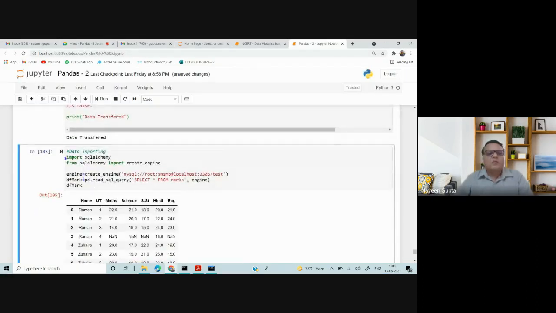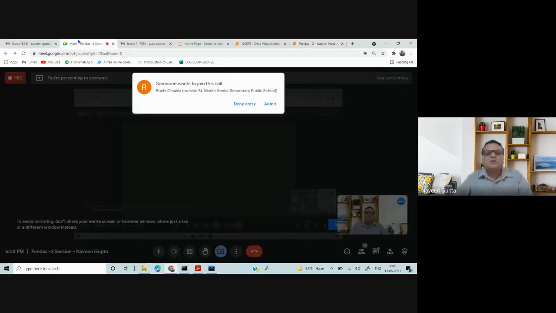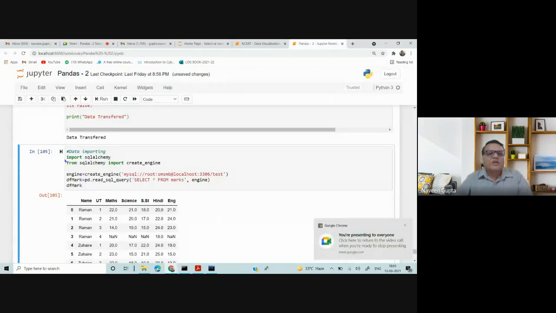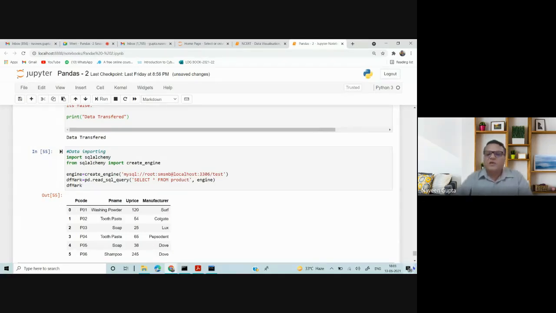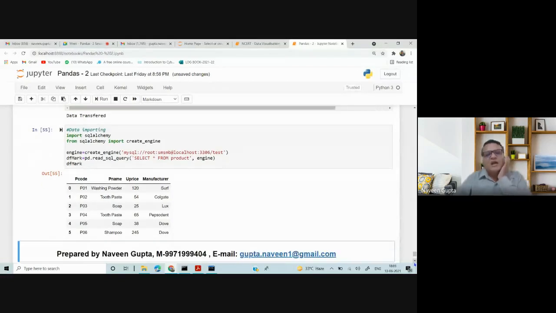The code is again create_engine, the same code, but here I am writing the name of the table, product. Once I write product, my product table will be read out and displayed in a data frame.